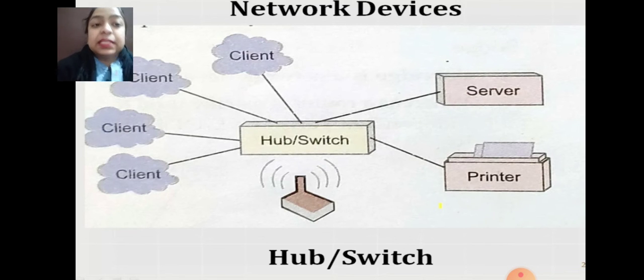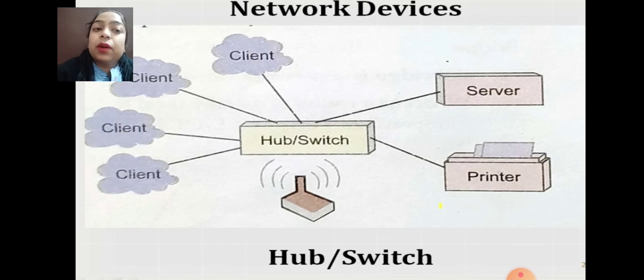That means a hub is a networking device that takes the information and gives it to all the other devices that are connected to it.